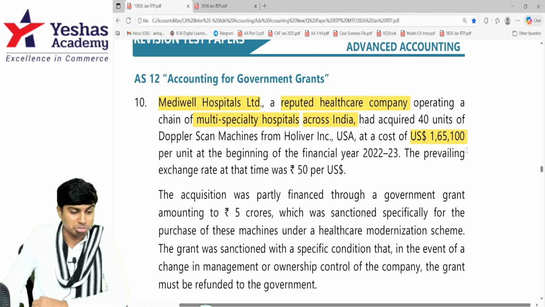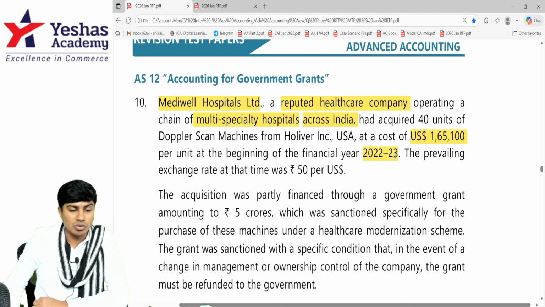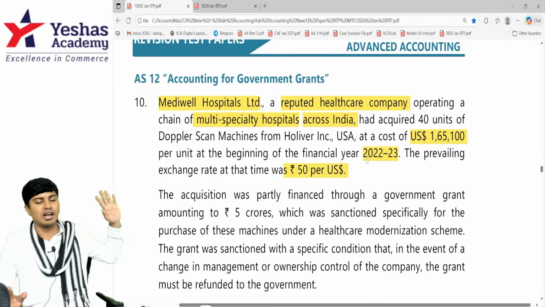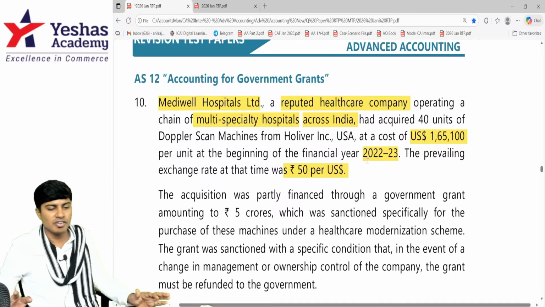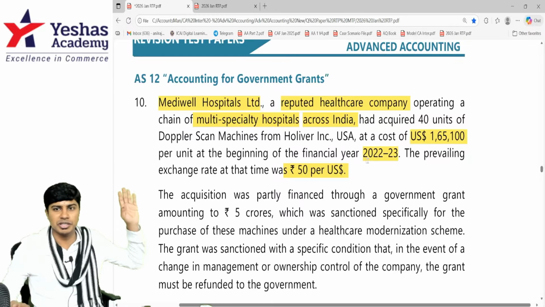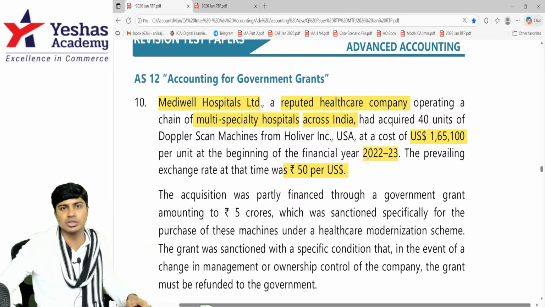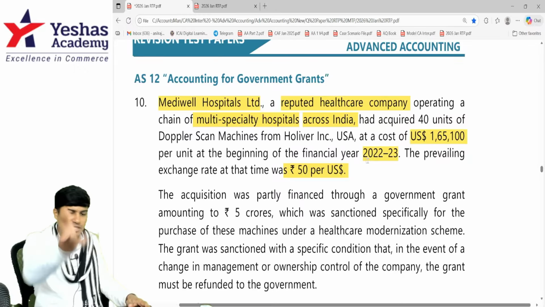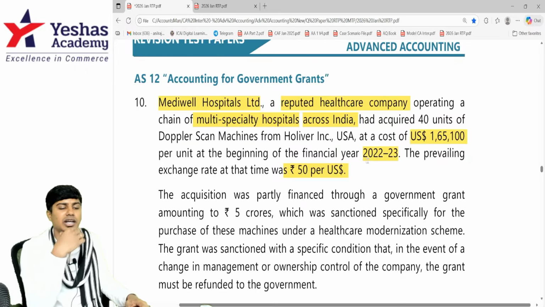$165,100 per machine. They bought it in 22-23, right after COVID, at a prevailing exchange rate of 50 rupees per dollar. This is false. That year it was not 50 rupees. 50 rupees was there when Manmohan Singh uncle was the prime minister. But okay, we are not questioning the data in the question. We'll take it that way. Please take your calculator, do 165,100 into 50.